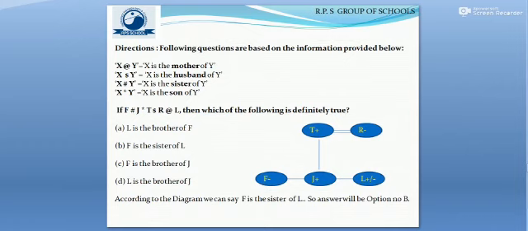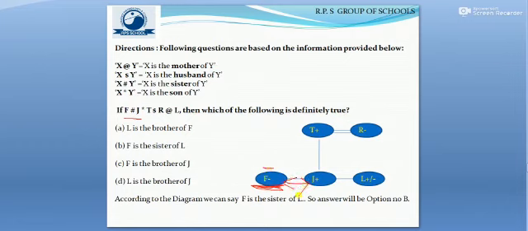On this basis, first we need to draw a family tree. To make the family tree, we need to start with F % J. F is the sister of J, which means the gender of F will be female, and we will denote it by a minus sign, and both are put in the same generation.